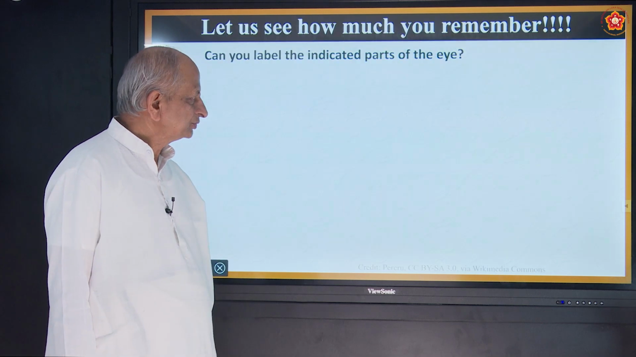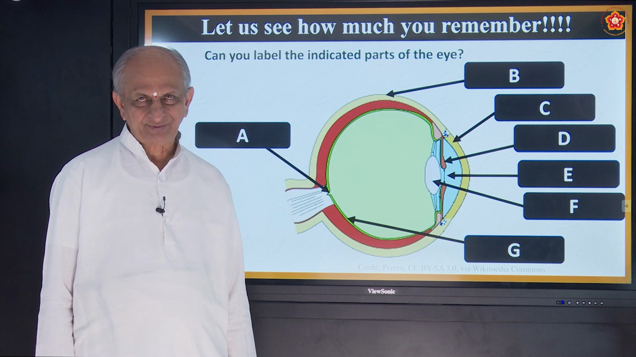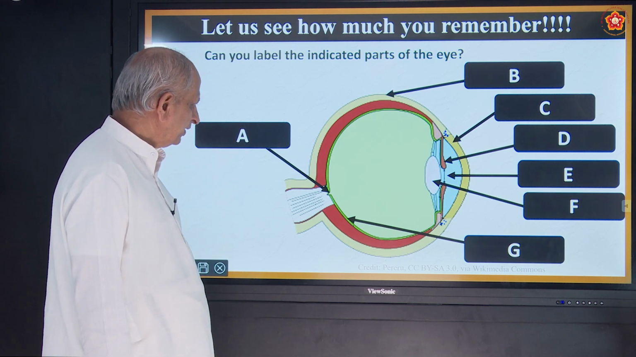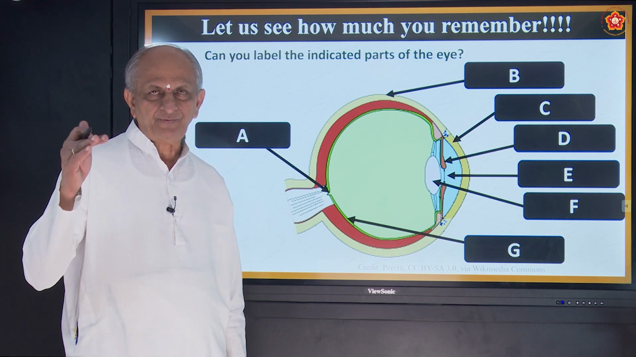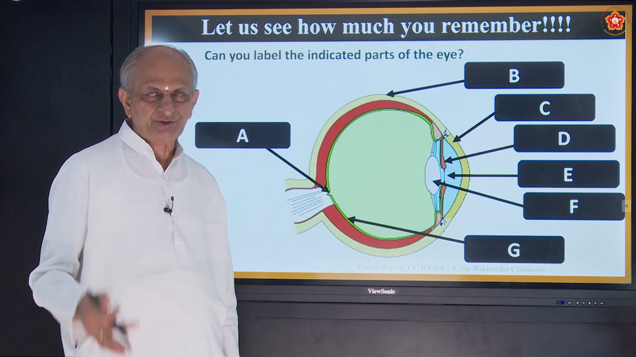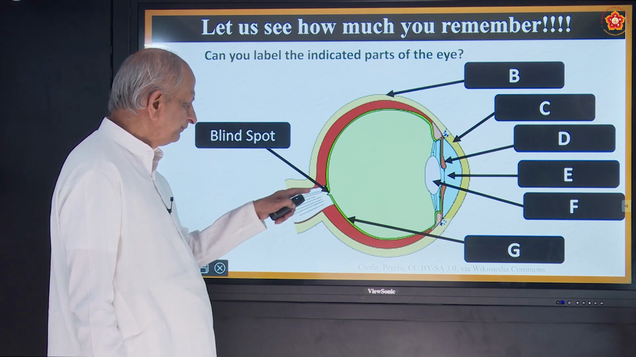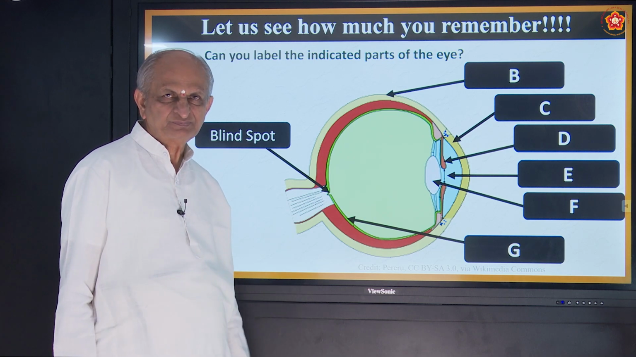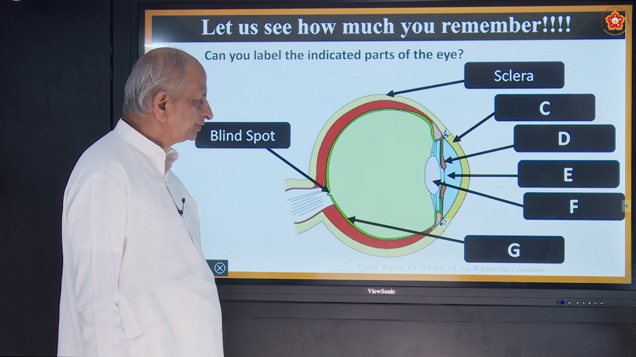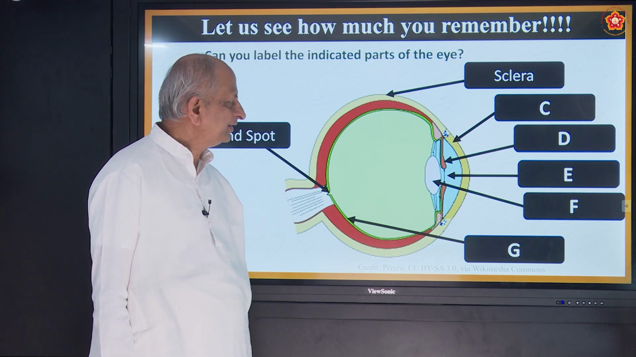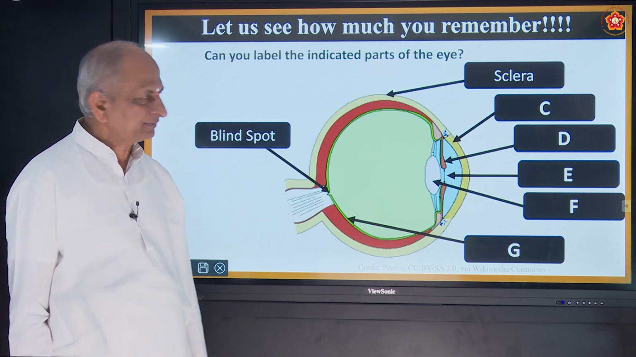Okay. So now let us just recall the parts that you have seen now. One by one you must tell. What is A called? Count from 5. 5, 4, 3, 2, 1. It's called the blind spot. Okay. What is B called? 5, 4, 3, 2, 1. It's called the sclera, the outermost part, the white part.